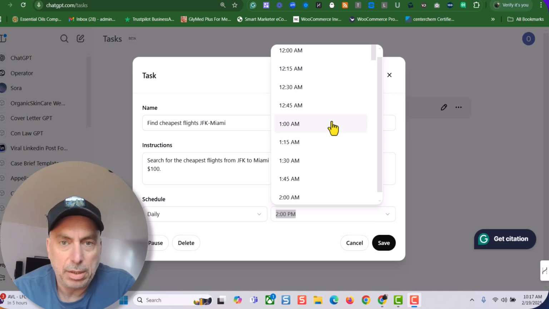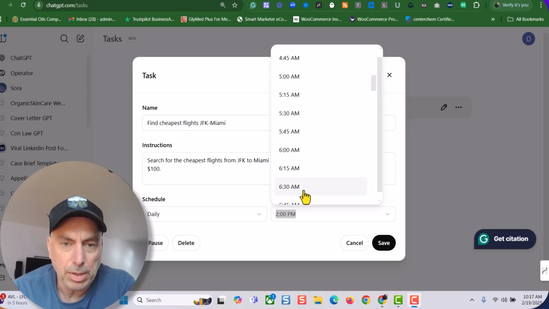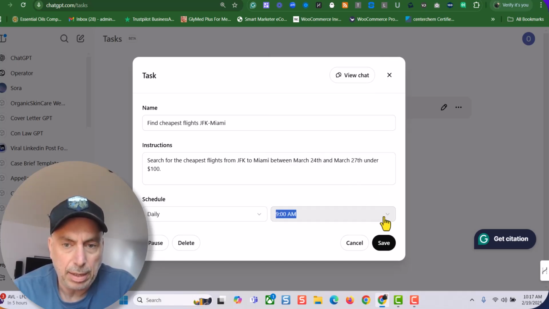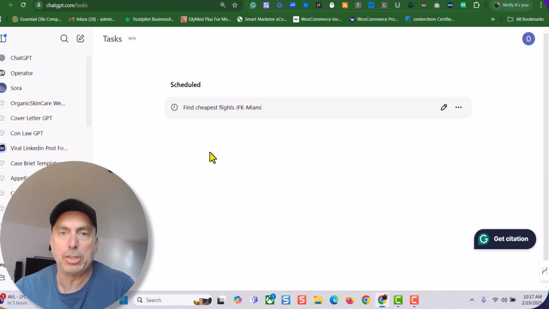So just search it at, let's do 9 a.m. every morning, and it's going to repeat it daily. This task, searching for cheapest tickets on March 24th through March 27th, under $100, JFK to Miami. Click save. And now basically every time, this agent is going to be doing the research for you.